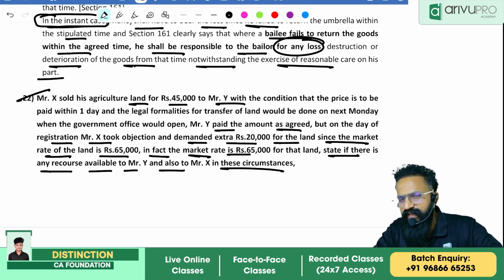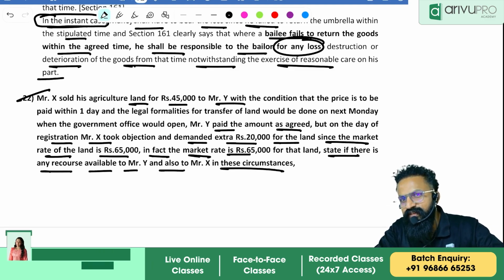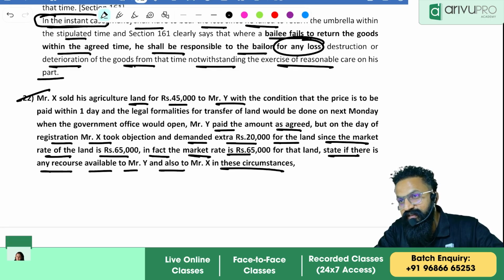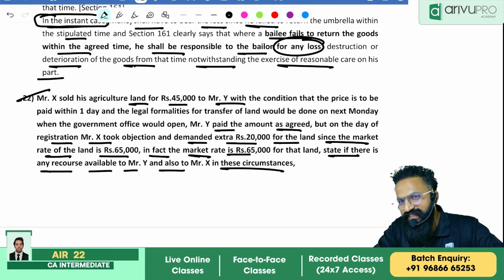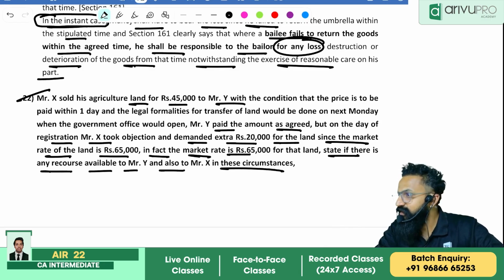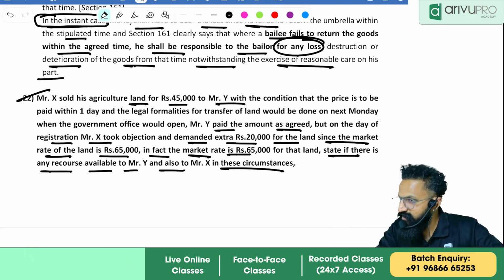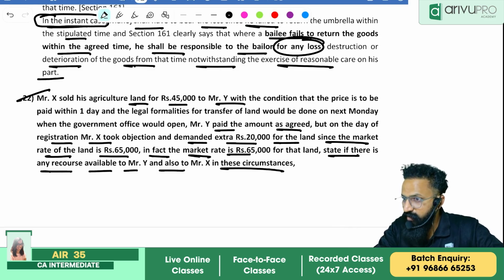Correct, yes, Sopam: market rate is irrelevant. Okay, but what is the provision? See, these are all your words. Market rate, can I search this anywhere in the law? Specific performance? Performance of contract?